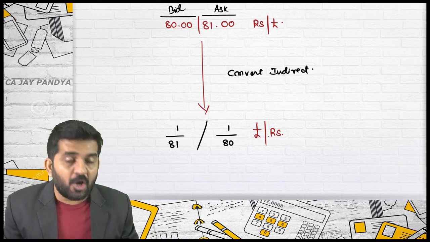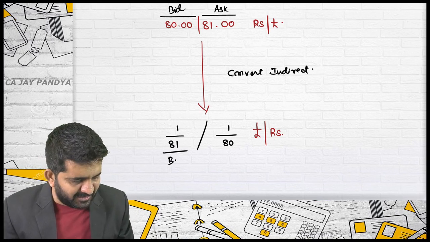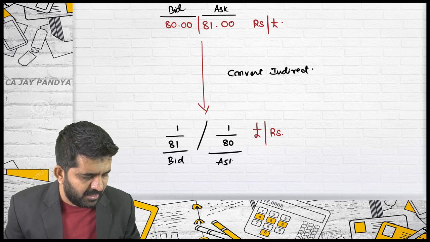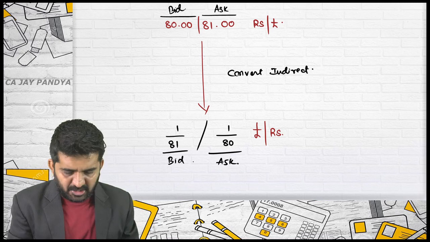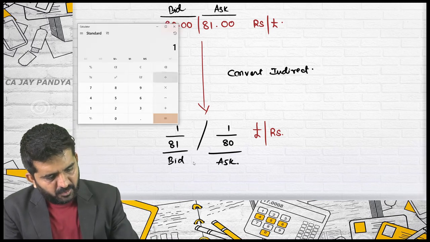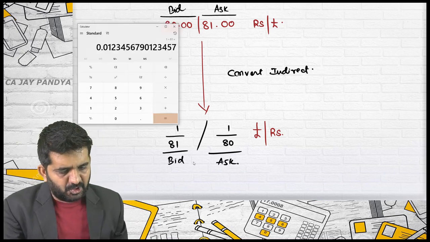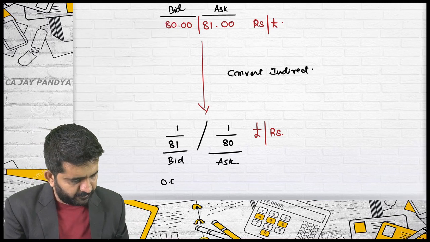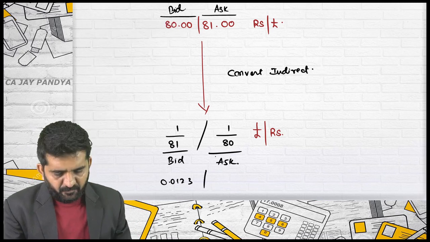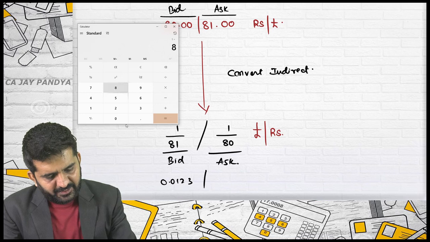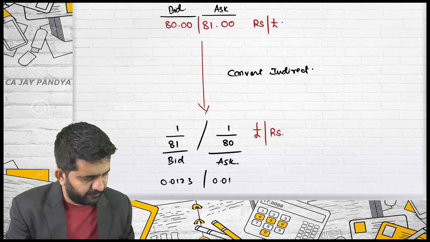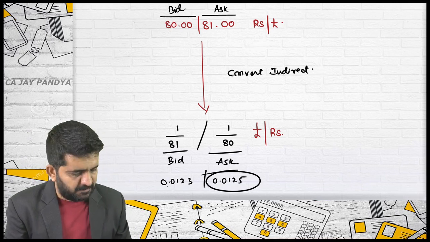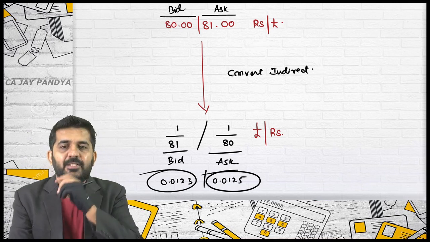Still, for pound per rupees rate, this is a bid rate and this is an ask rate. And believe me, ask will always be higher than bid. Let me prove it. 1 divided by 81 is 0.0123. And 1 divided by 80 is 0.0125. This will always be higher than this rate. Is it alright?